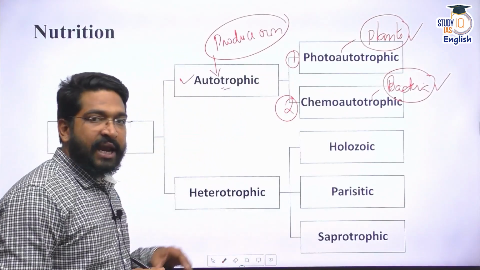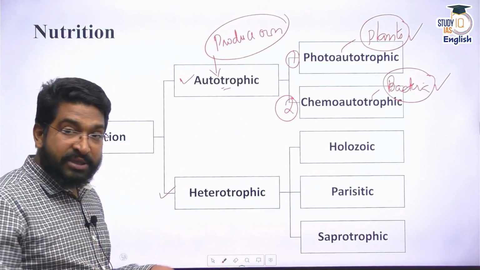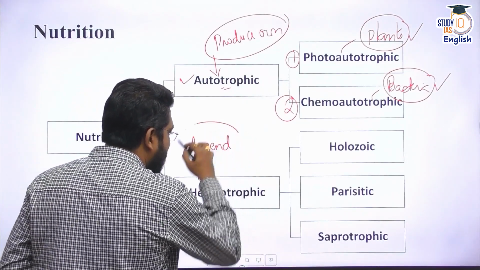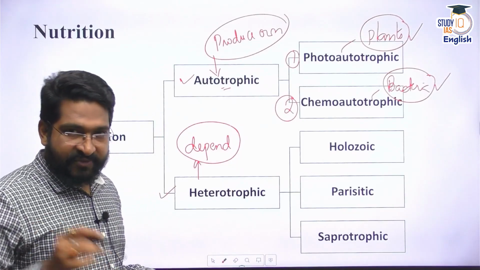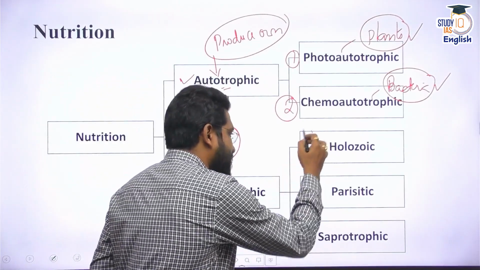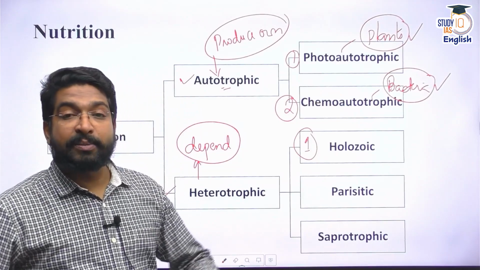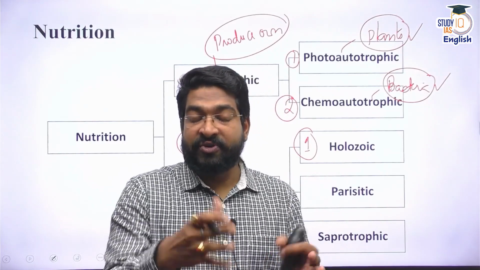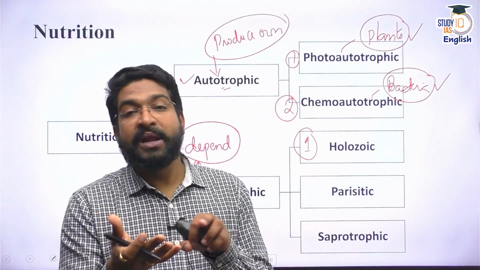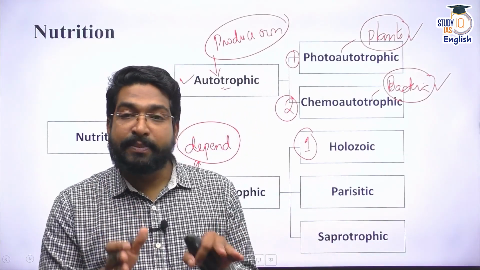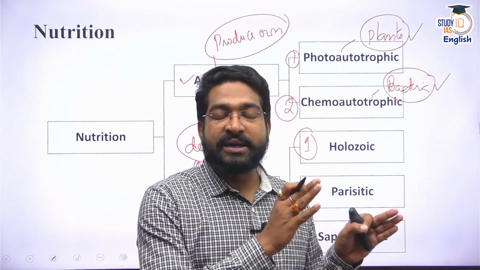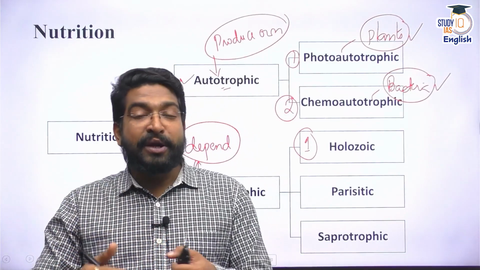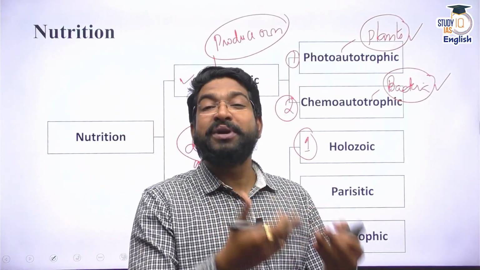Then the second category is heterotrophic. Broadly, heterotrophic means they depend on others. They depend on other plants, or they depend on others for their food. The first category is holozoic. That means us. Humans are holozoic. That means they depend on plants for their nutrition. They depend on animals for their nutrition. We can talk about different animals as well. For example, herbivores. The herbivorous animals depend on grass, they depend on green plants for their nutrition. Carnivorous animals like, say, lion, tiger, depend on other animals. They depend on meat for their food.